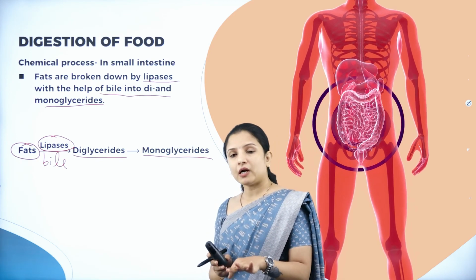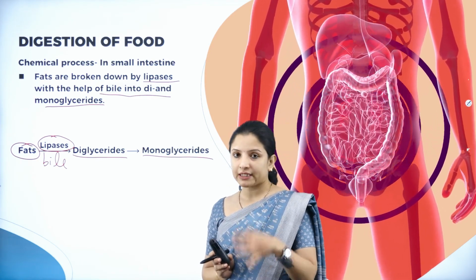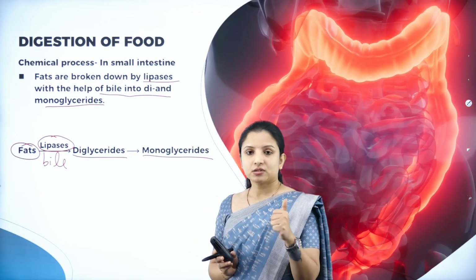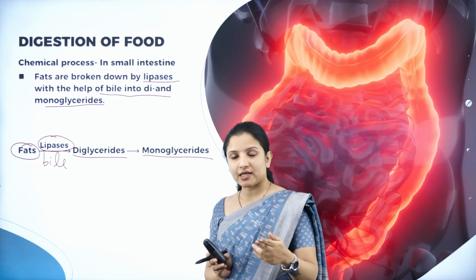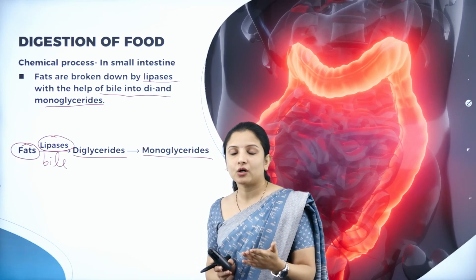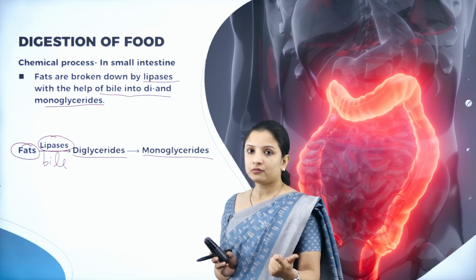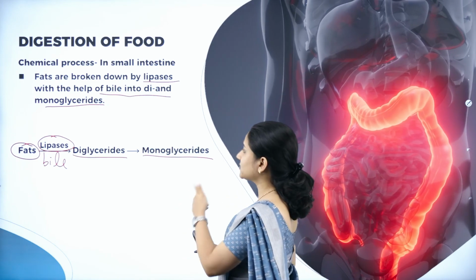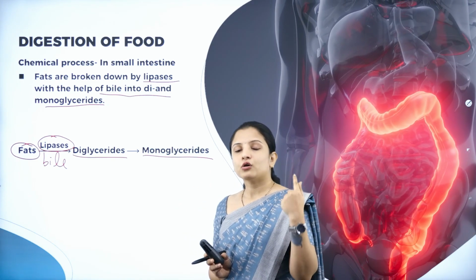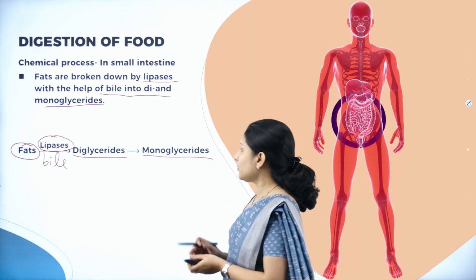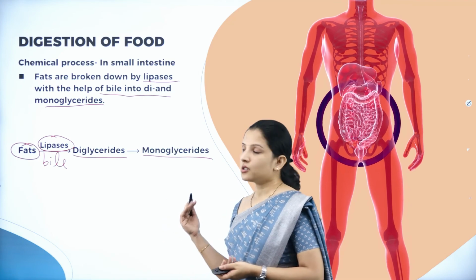So the remaining maltose should now be broken down into simpler forms in the intestine. We have not touched that part still. We finished studying the proteins, peptones and proteoses getting broken down into dipeptides. And fat digestion is also complete, wherein the fats in the presence of lipases and bile got broken down into diglycerides and then into simpler monoglycerides which can be absorbed by the body.